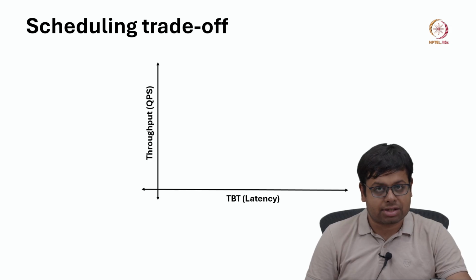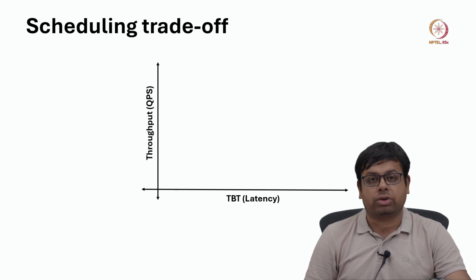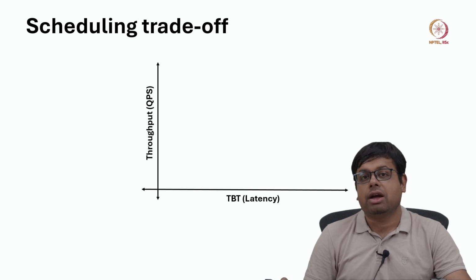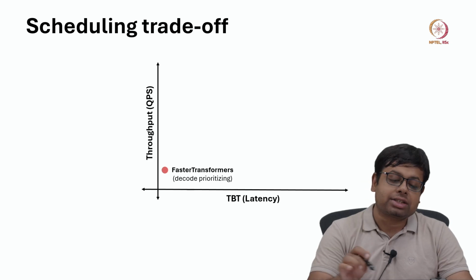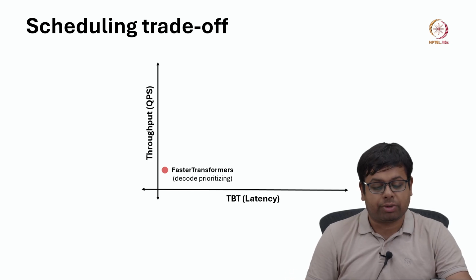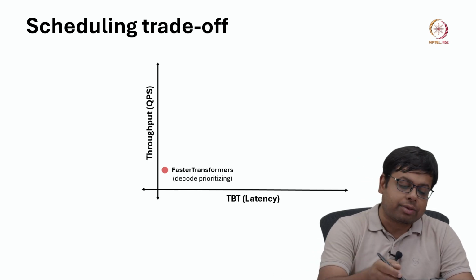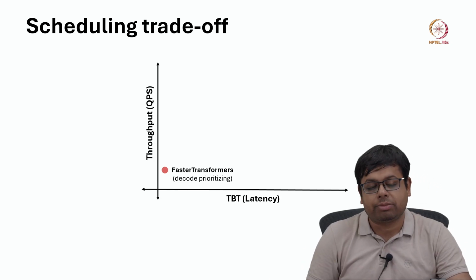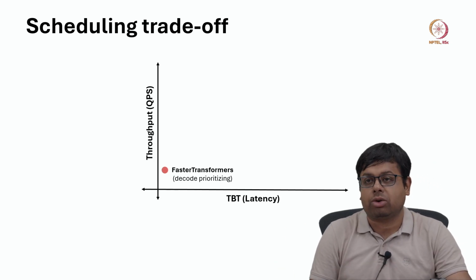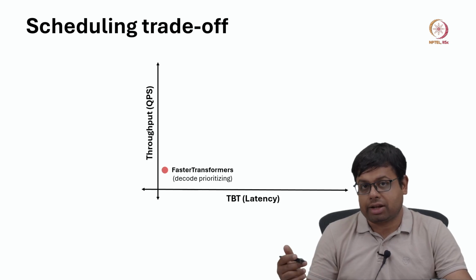Here the x axis is time between token, which is nothing but latency per token, and the y axis is throughput, queries per second, okay, how many queries are being served per unit time, correct. There are techniques like FasterTransformer, which prioritizes the decode, and then time between token will be low, because prioritizing decode means we will generate the decoded tokens at a very high rate, correct.